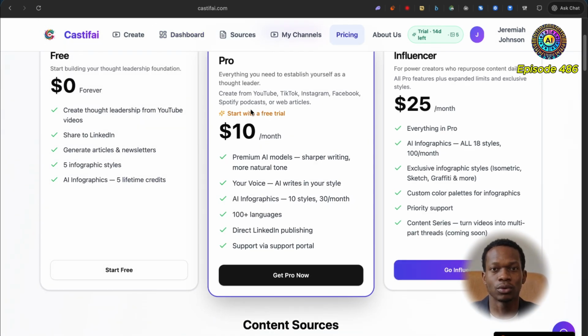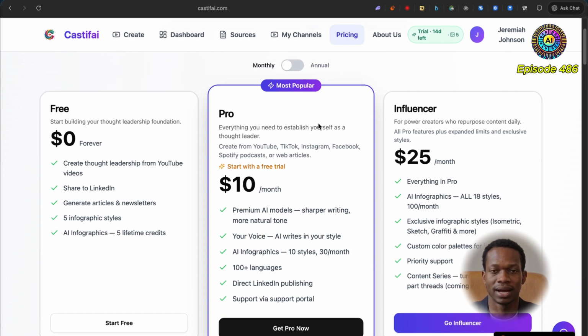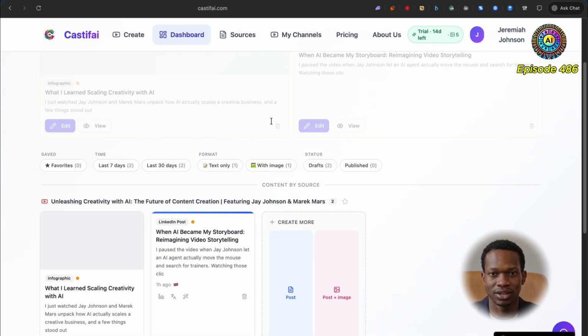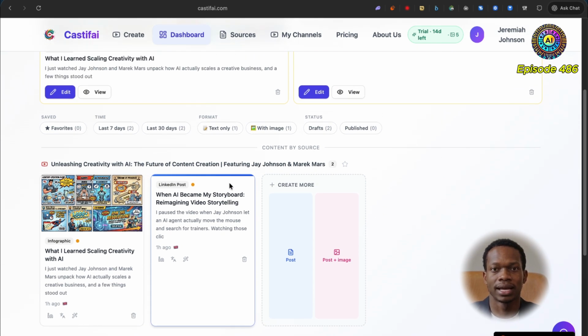It looks like they offer a free trial for 14 days, and then you can look into their paid plans, which I have to say are quite generous. You know, $10 a month as an entry level tier isn't too bad. But yeah, definitely check this out if you think it would be useful for you.